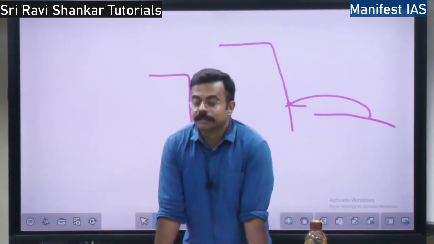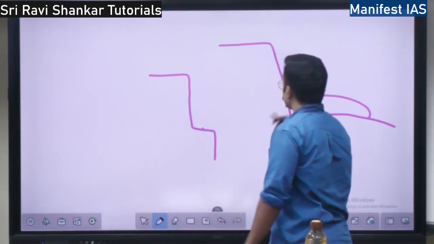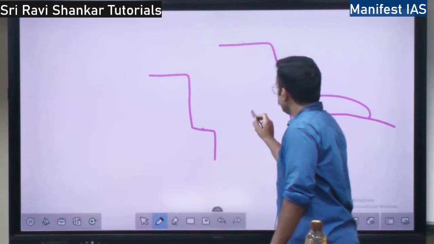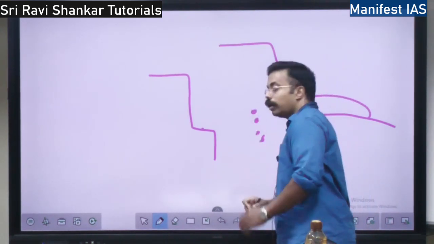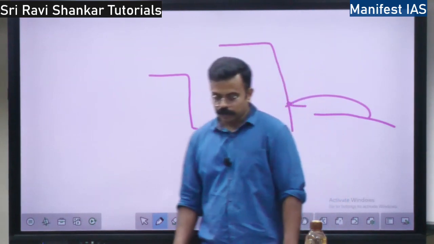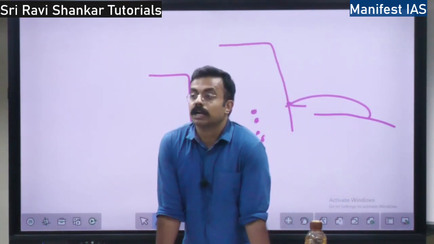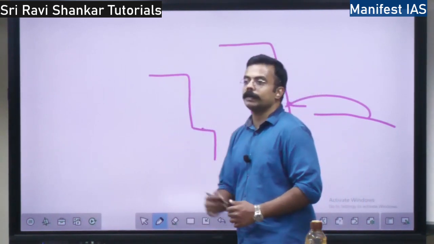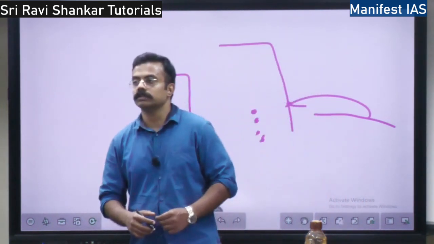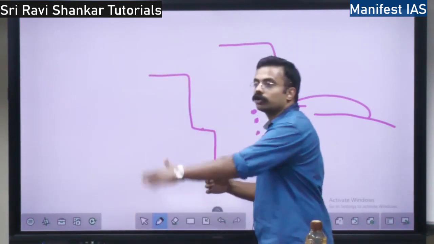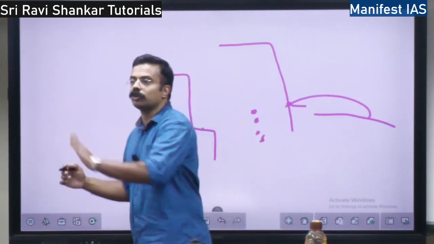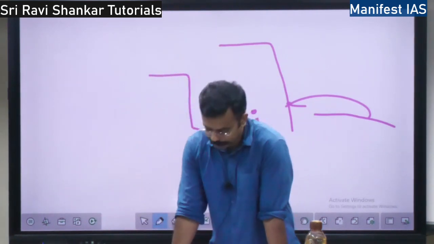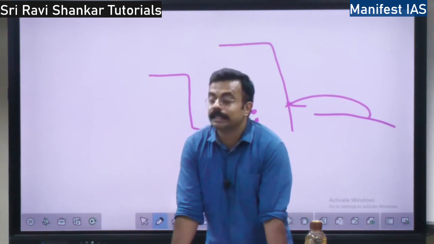So when the wave comes and hits the cliff, it will be broken into small fragments. These fragments will be in a round shape and they get deposited offshore. What is offshore and onshore? Offshore means off the shore, that is away from the seashore. What happens? These fragments will go and get deposited and there will be a wave built terrace.